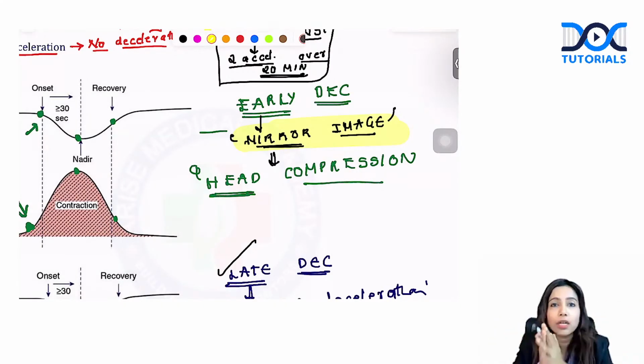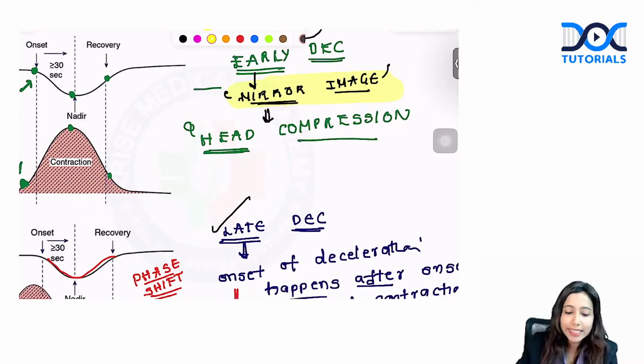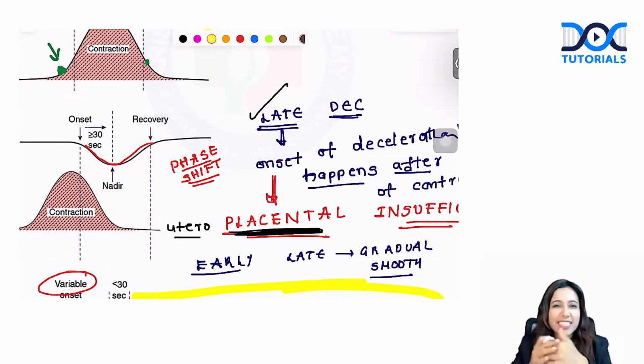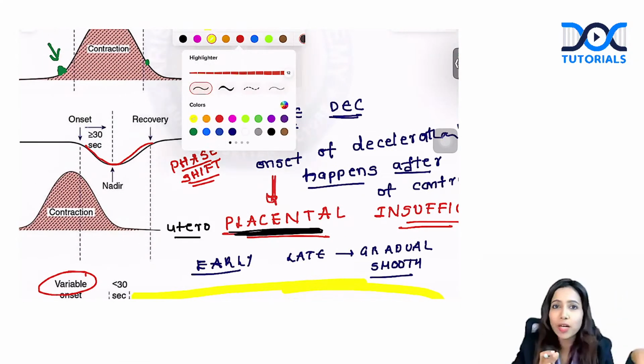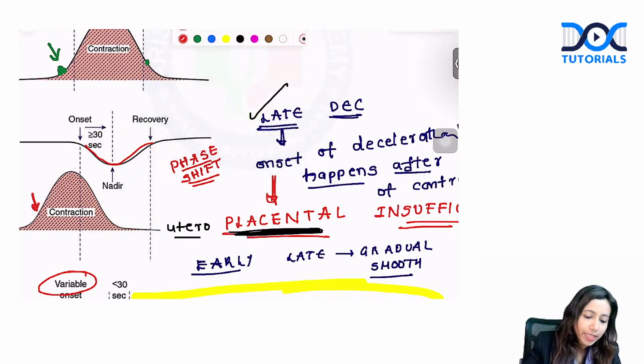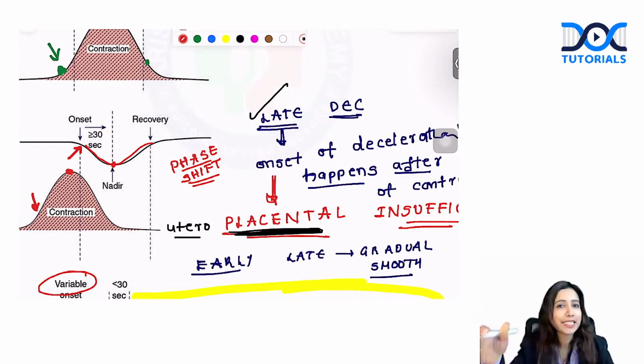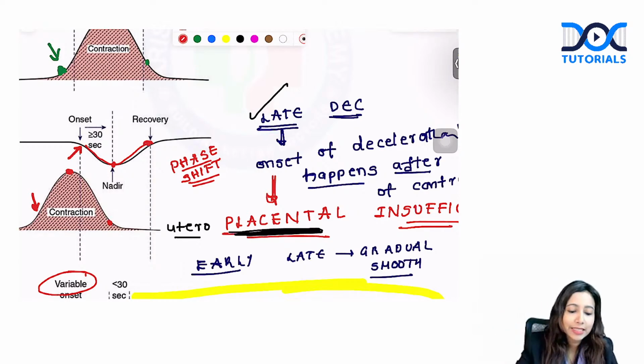Think about early deceleration. Whereas late deceleration, as the name suggests, is slightly late. आपका contraction तो आ गया है, deceleration थोड़ा सा late है. Your contraction has started over here, and the deceleration starts after some time. The contraction has peaked, and after some time the deceleration is at its nadir, and the contraction has ended, and finally afterwards the deceleration is ending. So this is basically associated with uteroplacental insufficiency.